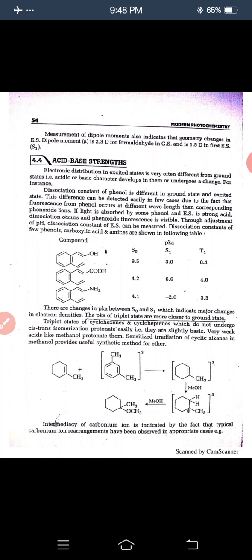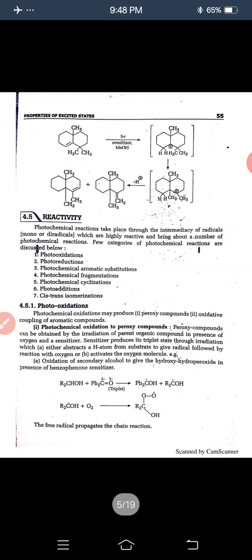The intermediacy of a carbonium ion is indicated by the fact that typical carbonium ion rearrangements have been observed in appropriate cases. That is an example of this. This is the compound, sensitized with methyl alcohol, and it forms this compound, where the double bond converts into a single bond. After that, this reaction removes H plus to form this compound. Now we discuss reactivity.